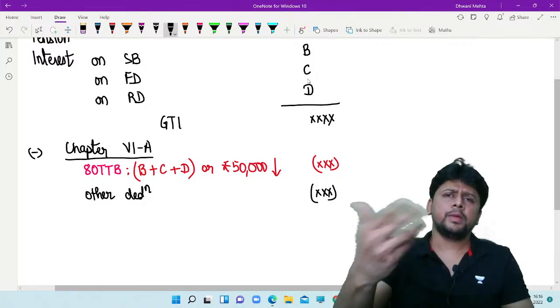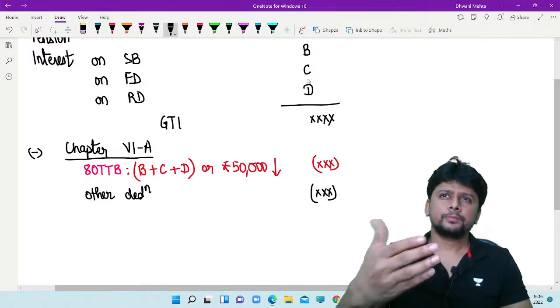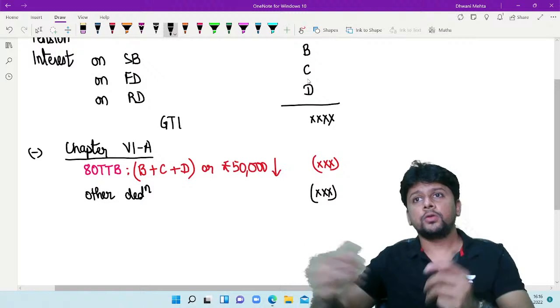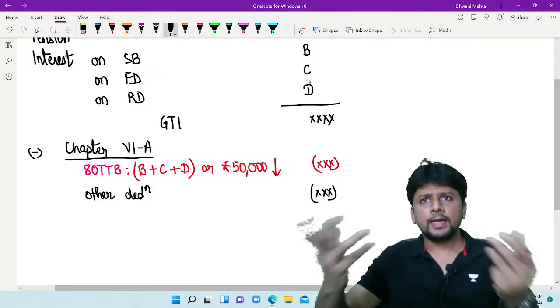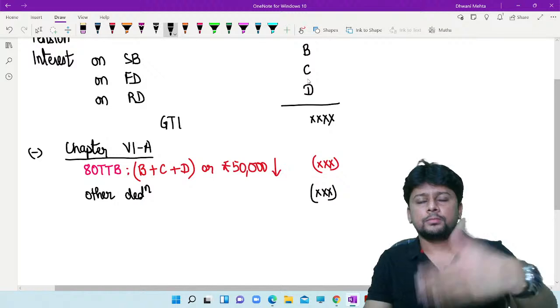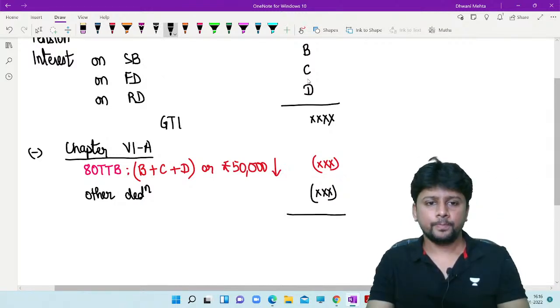He could have maybe a health insurance premium, though generally that is not available at that age. Generally, health insurance companies don't give health insurance, but maybe if he has a health insurance premium, or has given a donation somewhere, any deduction under Chapter 6A that is possible, he will submit in that form. Take that Chapter 6A deduction and compute the total income.